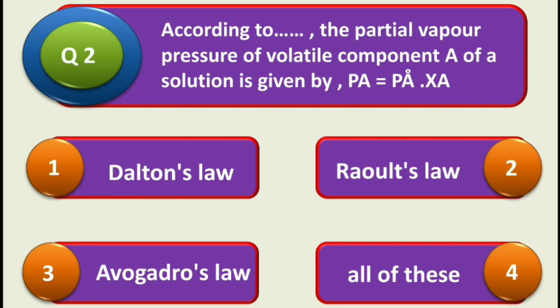And the answer is second, Raoult's law. Answer is Raoult's law, because according to Raoult's law, Pa is equal to P0A multiplied by Xa, that is the mole fraction. So next question.